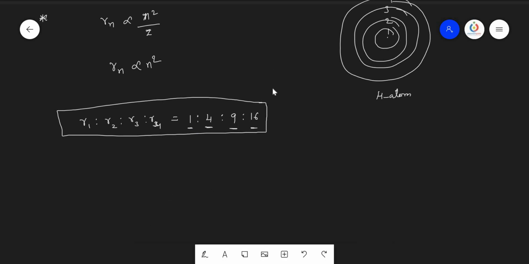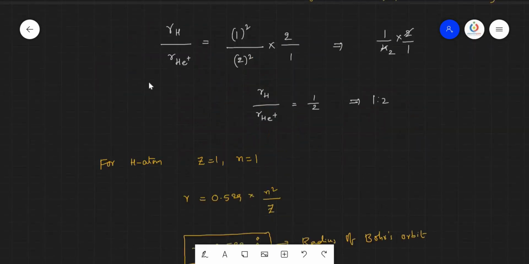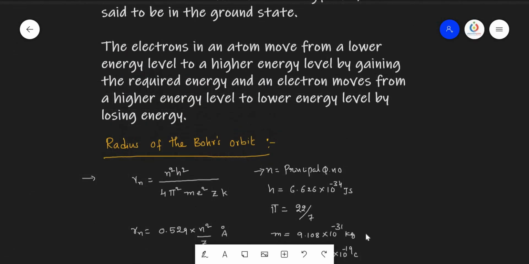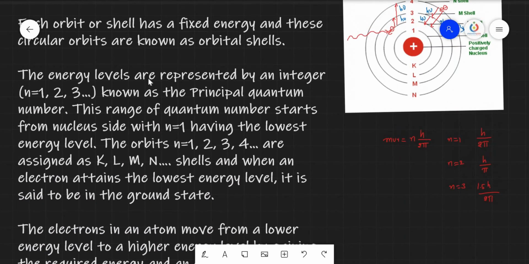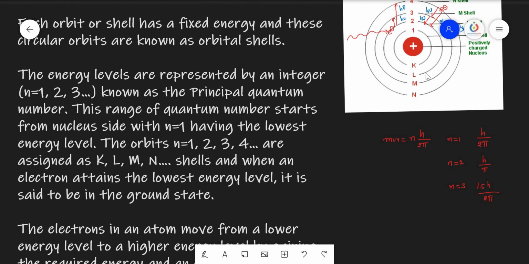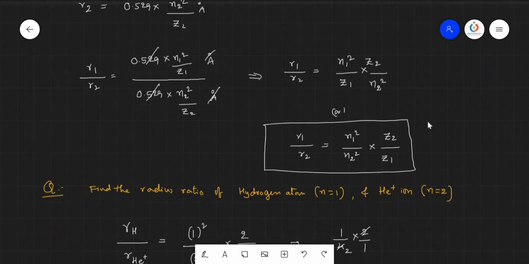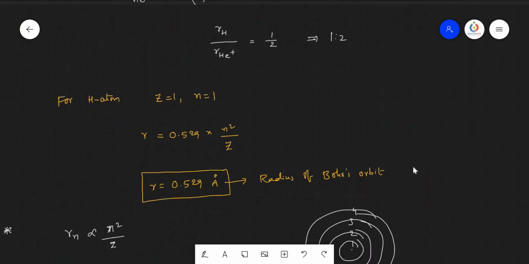Now, as we discussed in the starting, I said the energy of an electron remains constant as long as the electron remains in the orbit. It will not change. So let us try to see what is the value of energy of a particular electron in a given orbit and in a given atom.